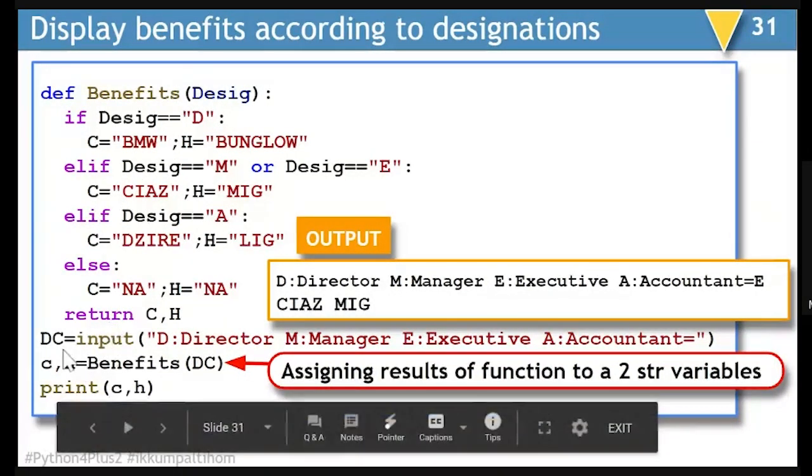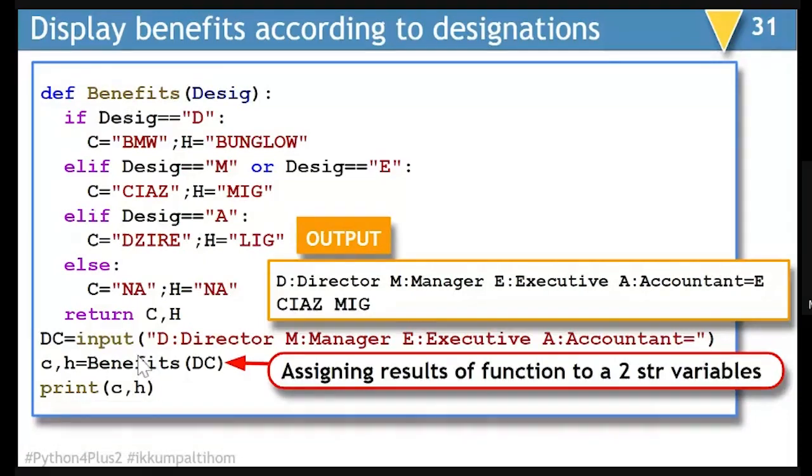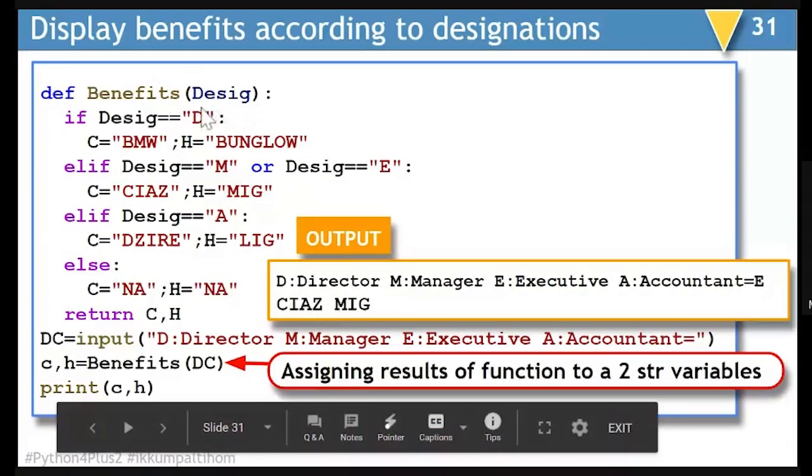So you are asking the user in this particular example to enter the designation code. It may be director, so you'll be typing D. It may be manager, you'll be typing M. It may be executive, you may be typing E for that, and accountant, you may be typing A for that. So once the user enters, the benefits function is called. Inside the benefits function, the designation code will be checked.